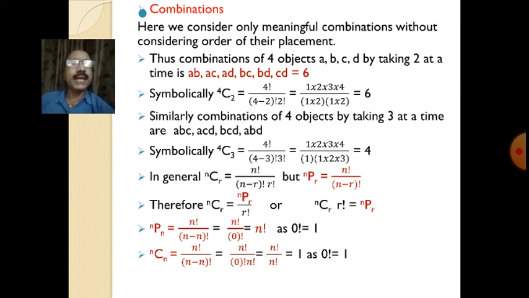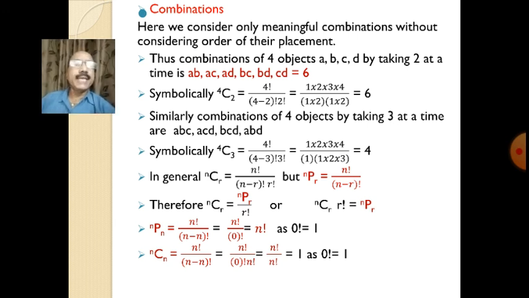Here r is again n, so (n minus n) factorial. So n minus n is equal to 0. So n factorial divided by 0 factorial, and 0 factorial is equal to 1. Therefore this comes out to be equal to n factorial.